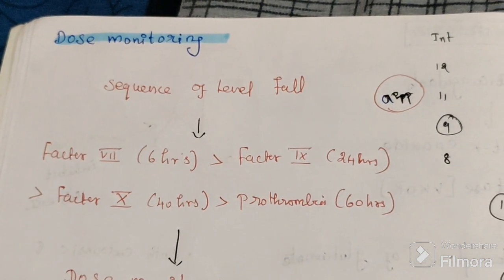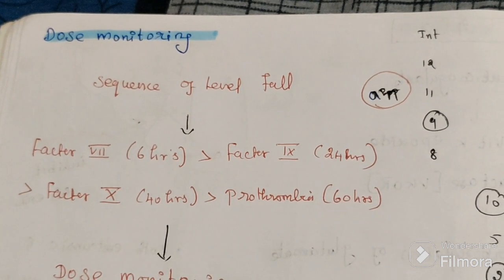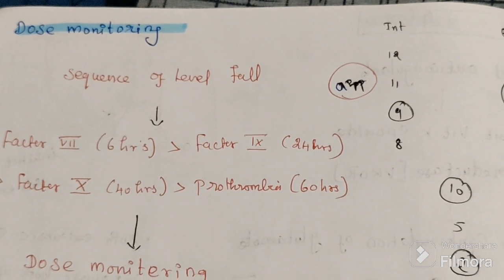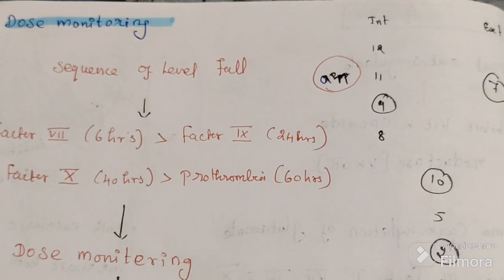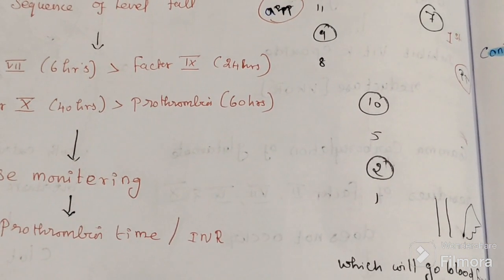So the action is not immediate. There is always a delay between administration of the drug and its effect, so it is used for maintenance, not in an emergency, not for initiation.